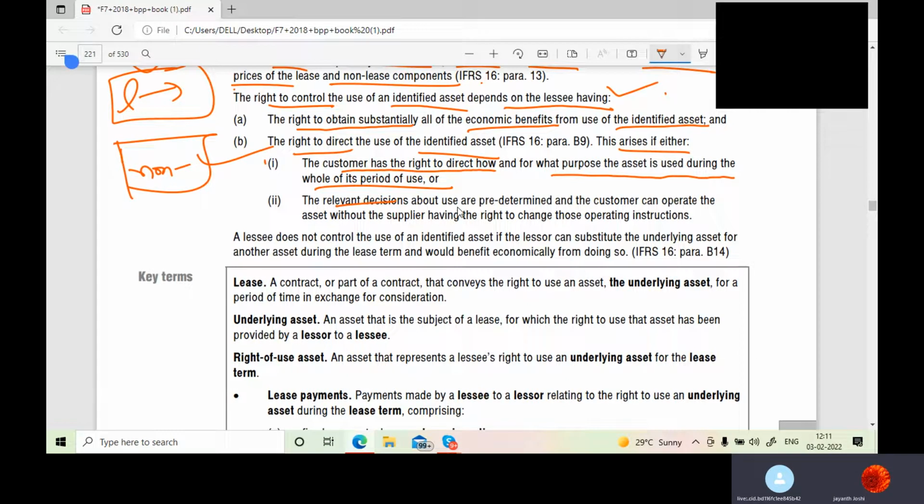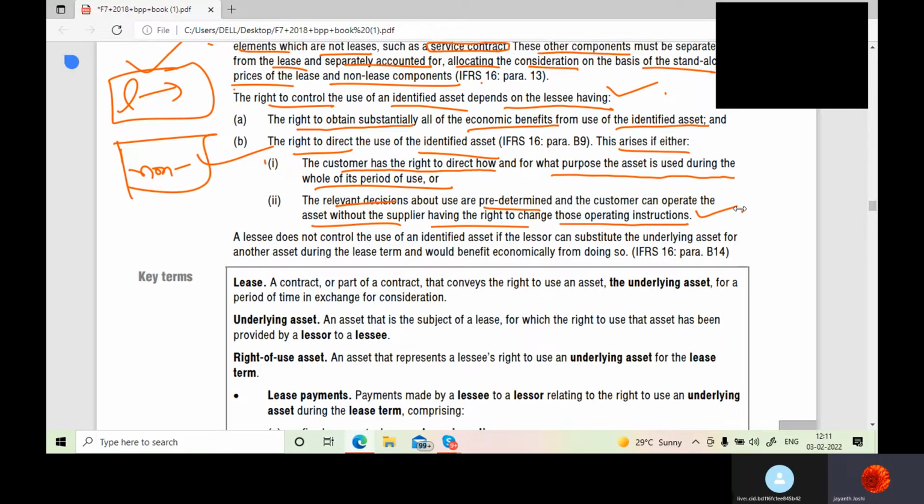The relevant decisions about use are predetermined and the customer can operate the asset without the supplier having the right to change these operating instructions. That means the supplier is not going to give you any kind of instructions. You yourself have decided everything related to the asset and you will be using it for your own use as per your own wish and will.